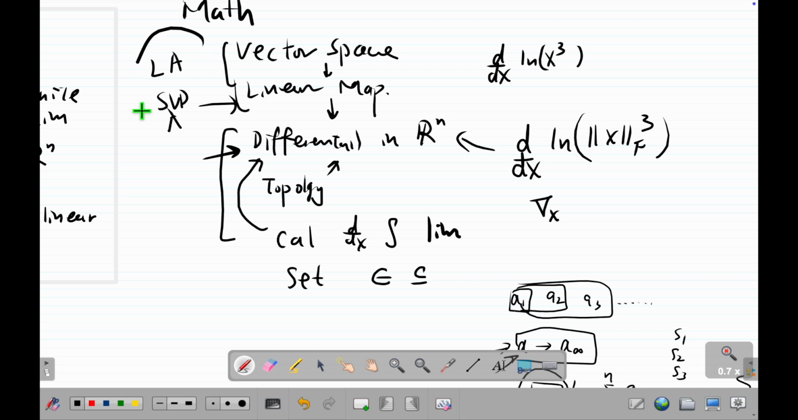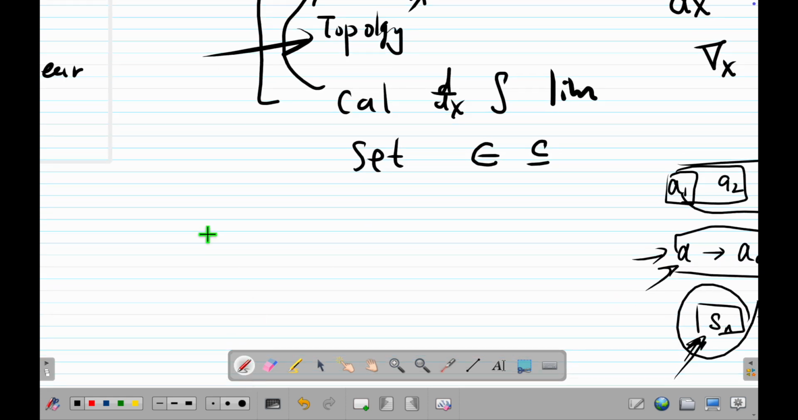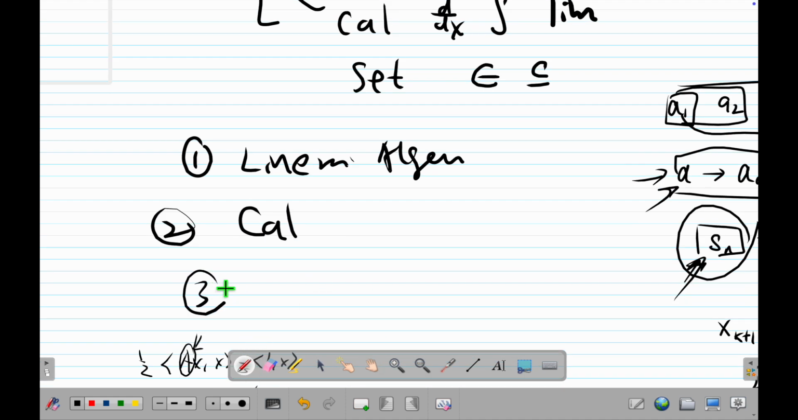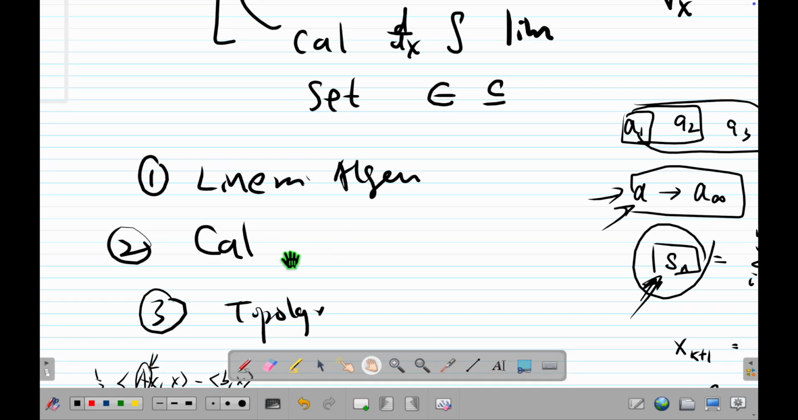So basically, this is calculus, these two, and topology. Let me try to recap. What you need for the math is one, linear algebra. Two is calculus. And three is topology. But this topology is only at the basic level. It's like what is open, what is closed, what is bounded, what is compact, that kind of thing. So basically these three things.